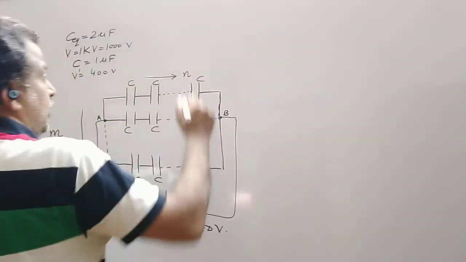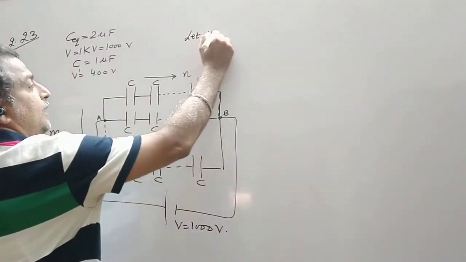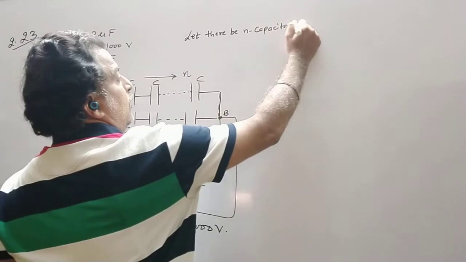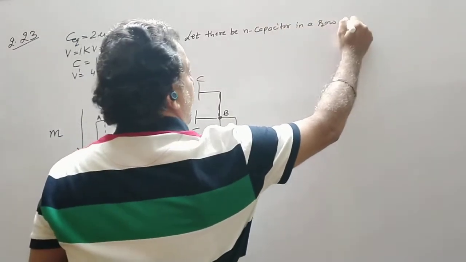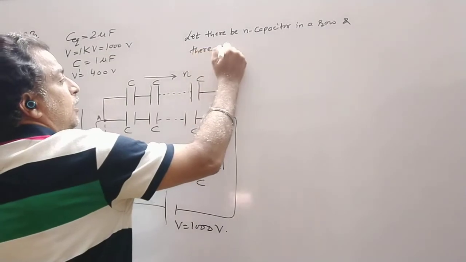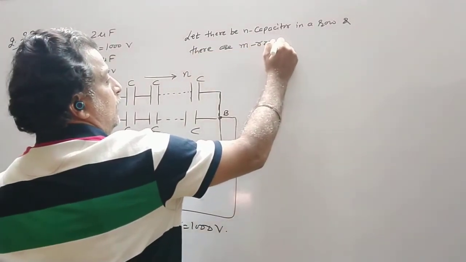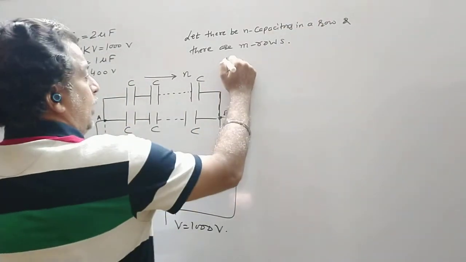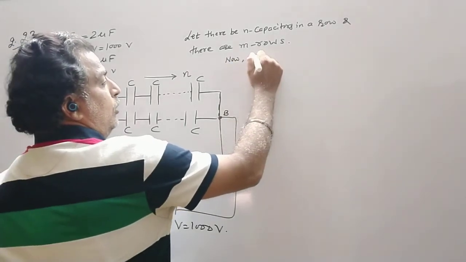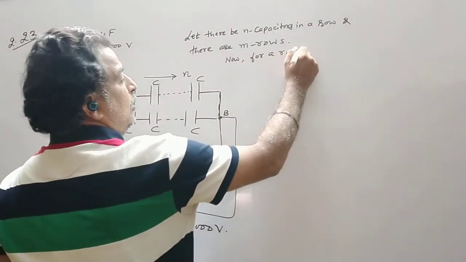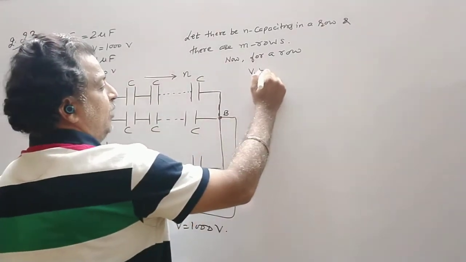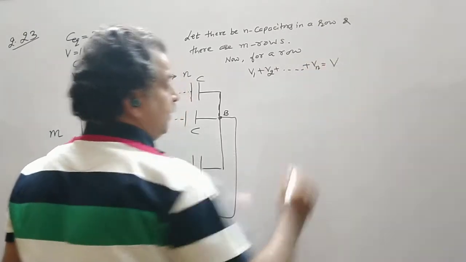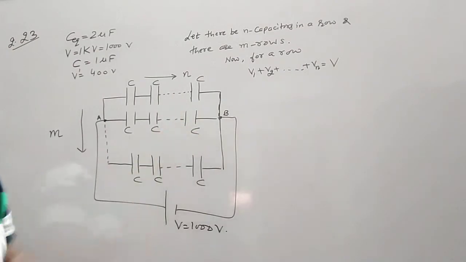So I write the situation: let there be n capacitors in a row and there are m rows. Now for a single row, I can write V1 plus V2 plus and so on plus Vn is equal to V. So I am solving only one row.